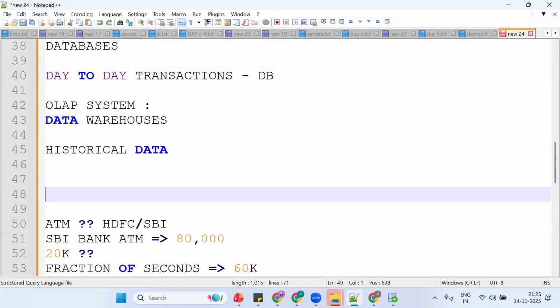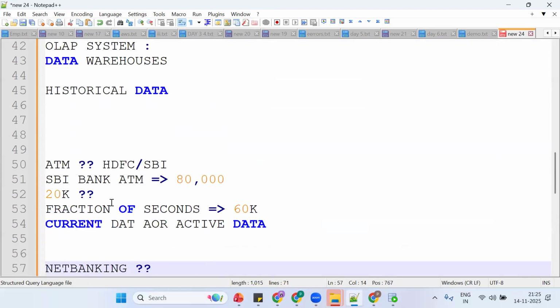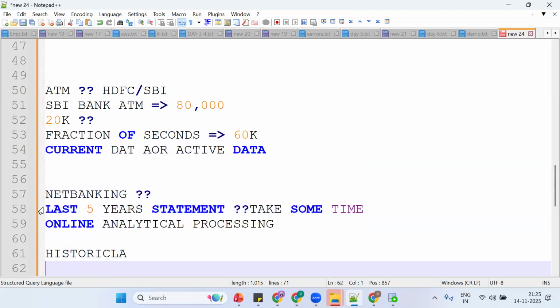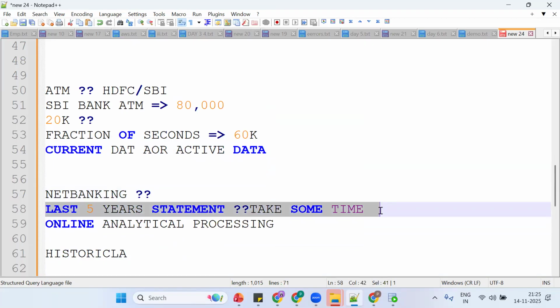Tell me why I want to see the last 5 years' statements. Because I want to understand in each year how much I have spent and how much I have earned. So analysis, same thing. The company wants to understand their business.